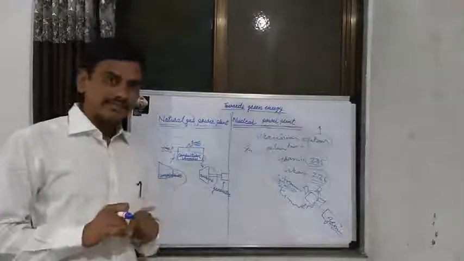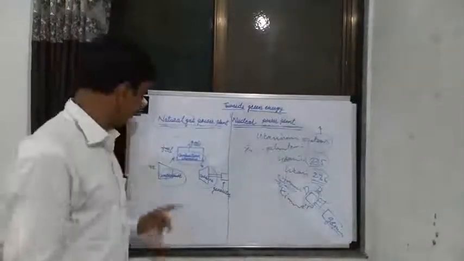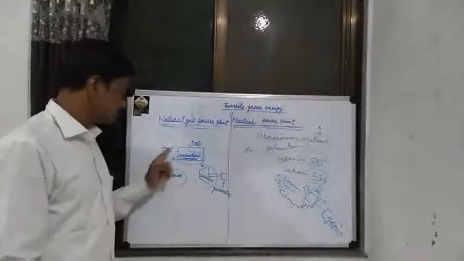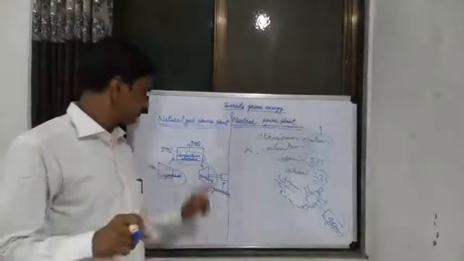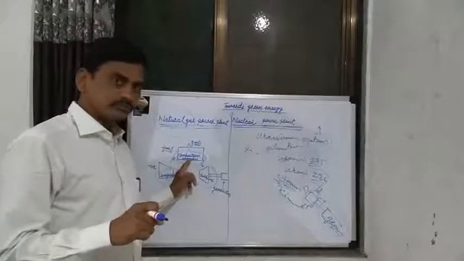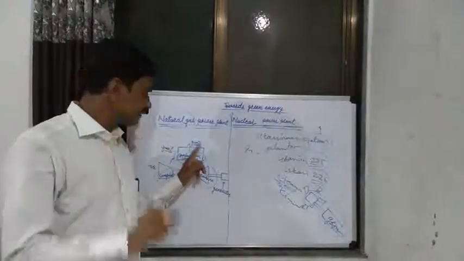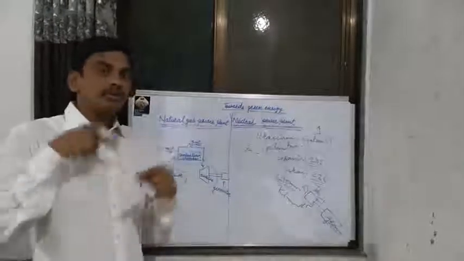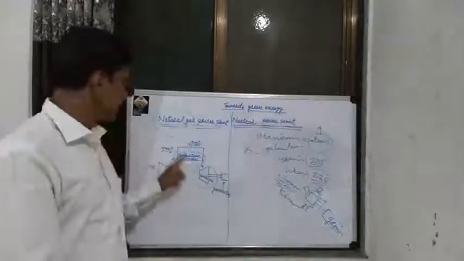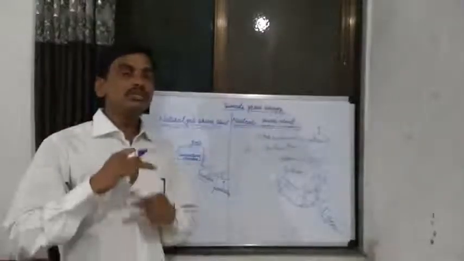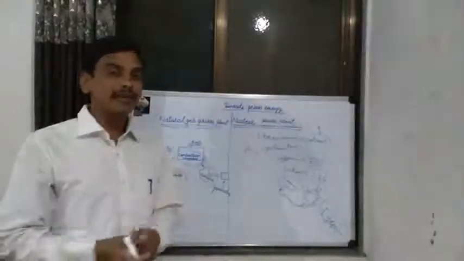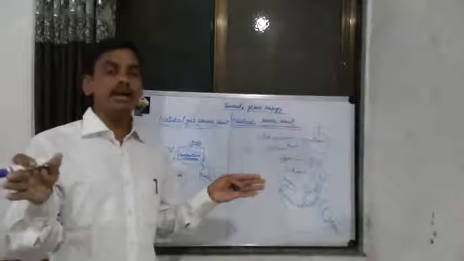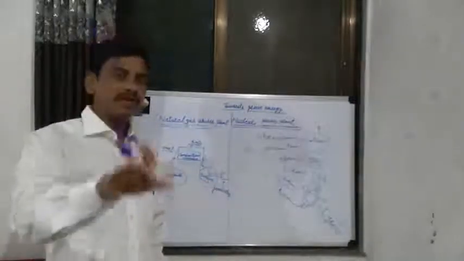Combustion of these natural gases takes place in the presence of compressed air. When the natural gases combust in the combustion chamber, they reach high temperature and high pressure.